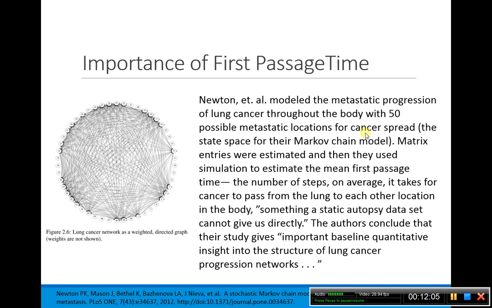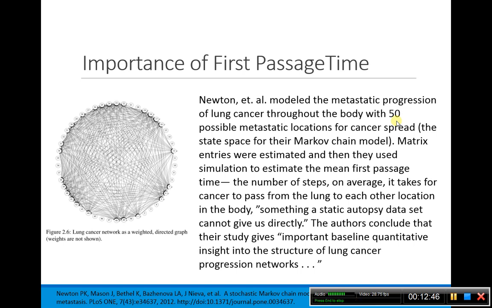Okay, so just to think a little bit about the importance of this first passage time, this isn't just something somebody made up. This is an example that is given in this paper down here, a paper by Newton and others. They modeled the progression of lung cancer throughout the body with 50 possible sites where the cancer could spread. So the state space for their Markov chain had 50 states, and they estimated what the mean first passage time would be, the number of steps on average it would take the cancer to pass from the lung to every other location of the body using this model.